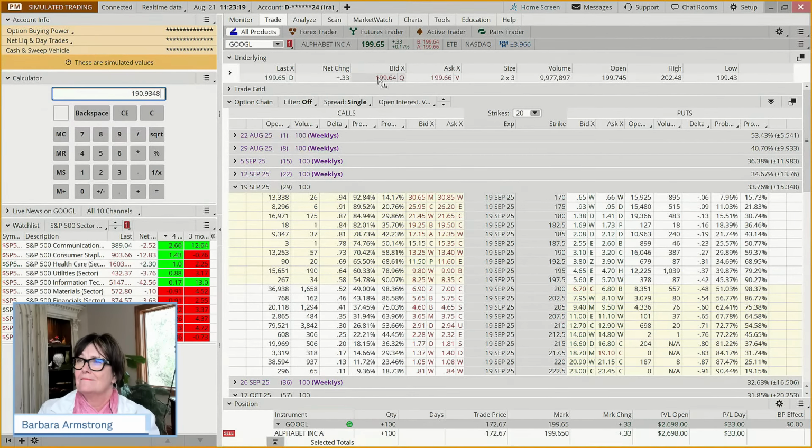So we are going to buy custom with an OCO bracket. Oh, sorry, I've been doing a lot of OCO bracketing this week. So we're going to just buy custom with a stop. We're going to put our stop at 190.93.